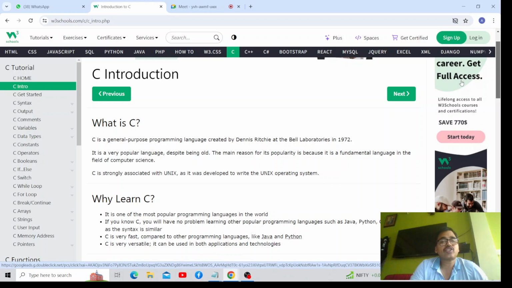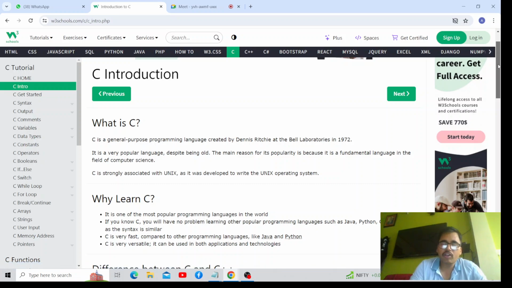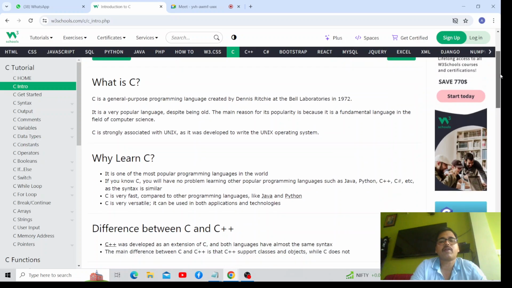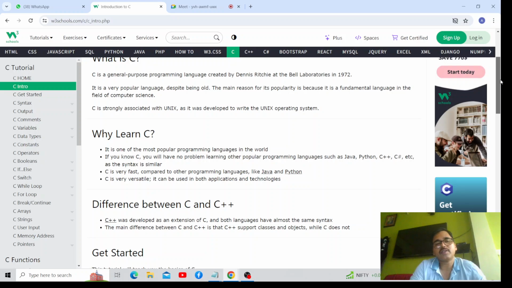C is strongly associated with the Unix operating system as it was developed to write Unix. The whole Unix operating system has been made in the C programming language, right? So it is one of the most popular programming languages in the world.